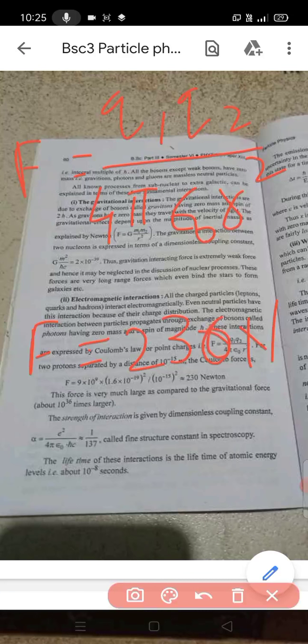This force is very much large as compared to the gravitational force, about 10 raised to 36 times larger than the gravitational force.